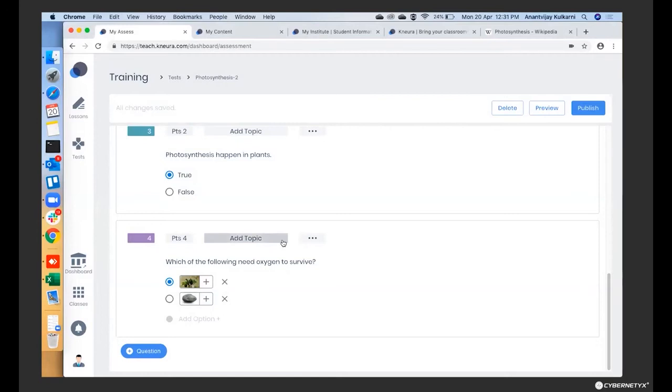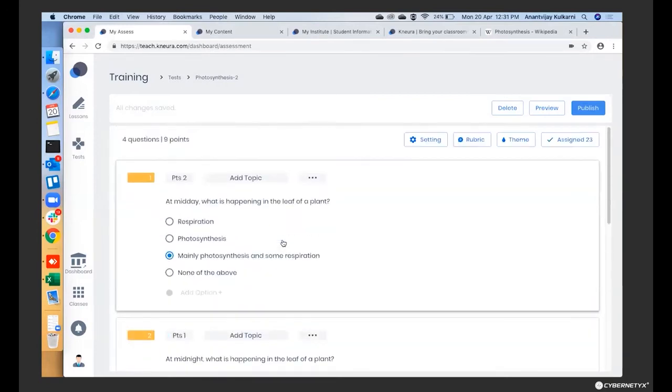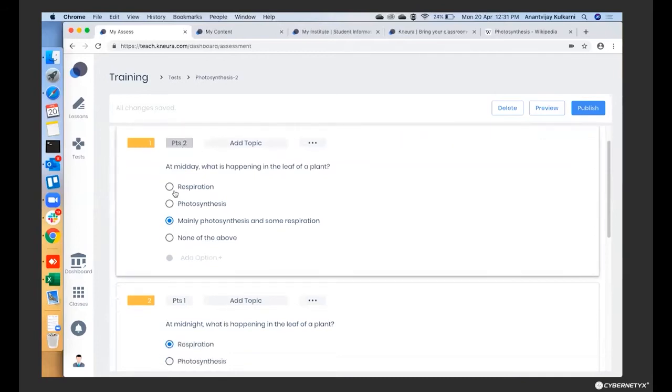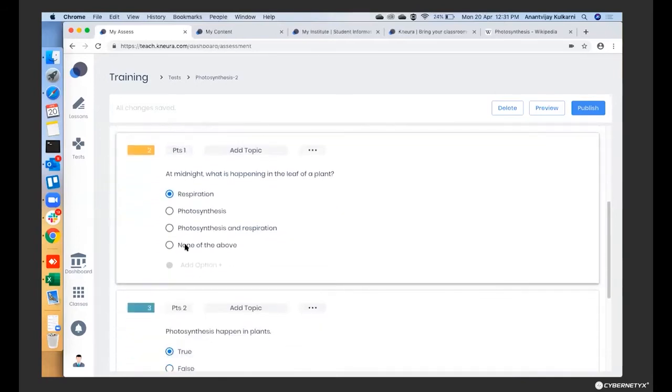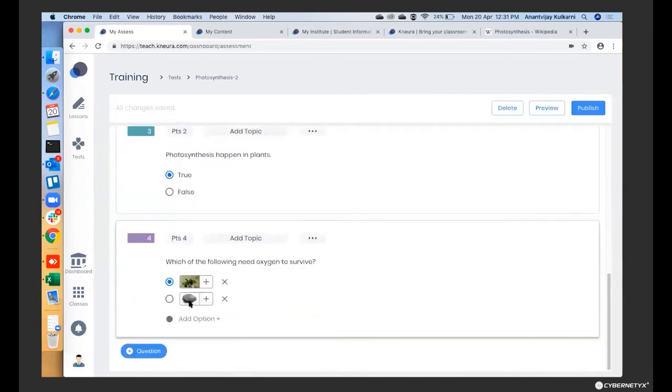Okay, so let's say this is the set of questions I have, and you see that there are 4 questions and 9 points. So I can have different grading for each question. Some have 2 points, let's say some have 4 points. And this is an example of a picture question. I have uploaded 2 different pictures to ask the student which is the right one, which of these need oxygen.